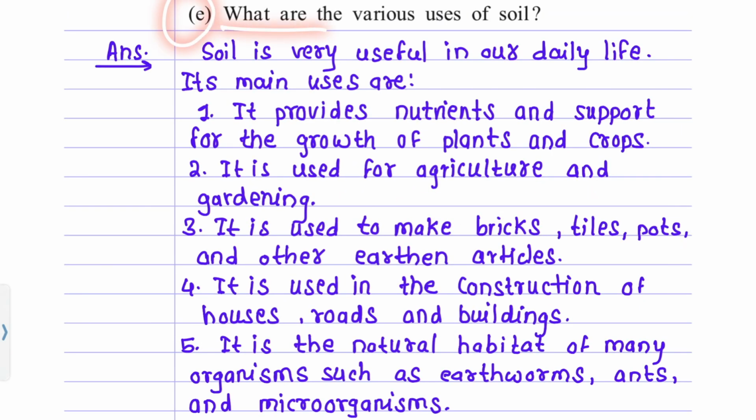E. What are the various uses of soil? Answer. Soil is very useful in our daily life. Its main uses are: it provides nutrients and support for the growth of plants and crops. It is used for agriculture and gardening. It is used to make bricks, tiles, pots, and other earthen articles. It is used in the construction of houses, roads, and buildings. It is the natural habitat of many organisms such as earthworms, ants, and microorganisms.